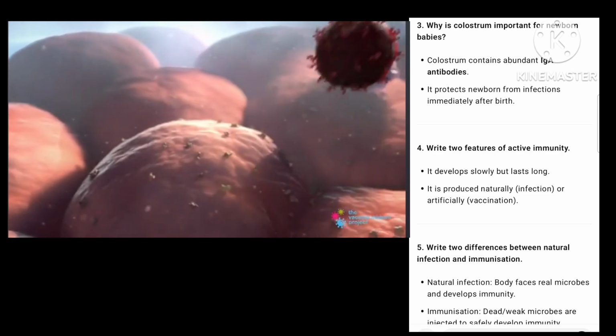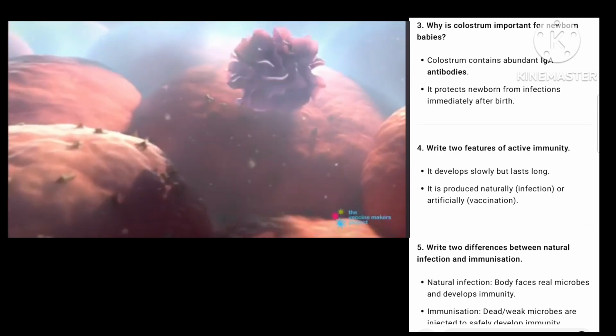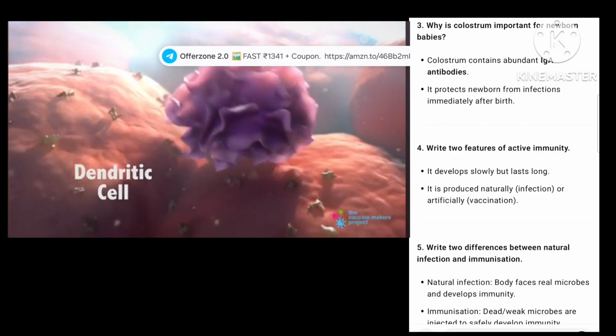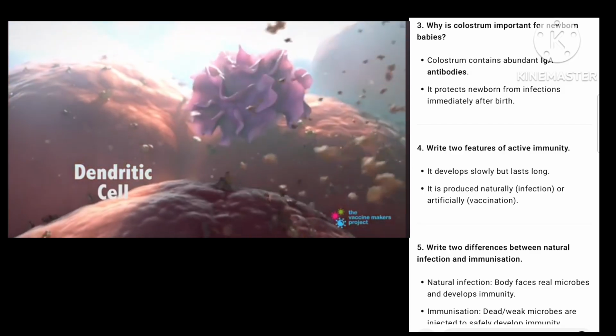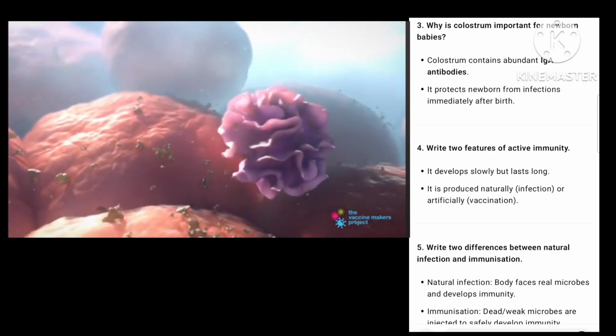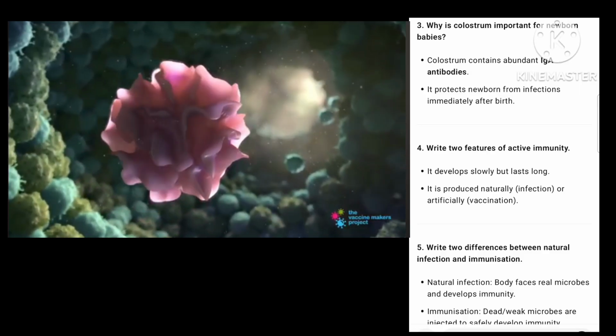The adaptive immune system provides a more targeted defense. Dendritic cells are like intelligence specialists. They collect pieces of the invader at the site of the battle. Then they travel to the nearest lymph node, triggering a cascade of events.